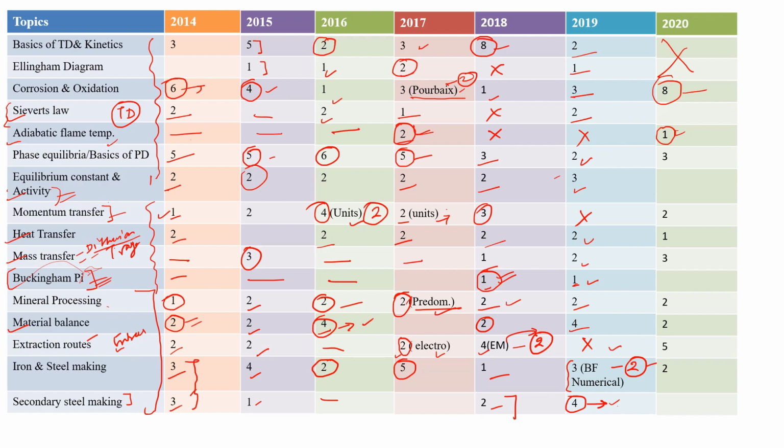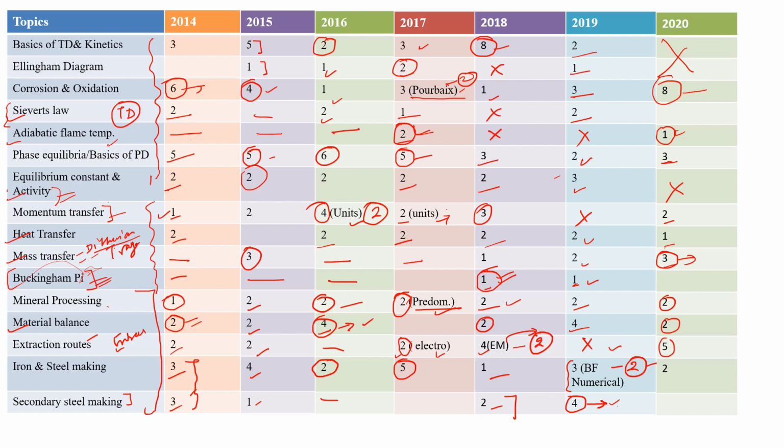Okay, so phase equilibria 3 marks, there was no question of equilibrium constant and activity this year. Momentum transfer 2 marks, heat transfer 1 mark, mass transfer 3 marks. Mass transfer was diffusion type of numerical, so that was very important this year. And mineral processing 2 marks, material balance 2 marks.